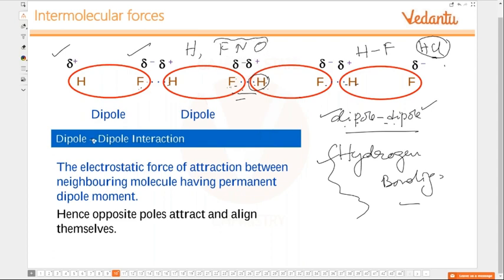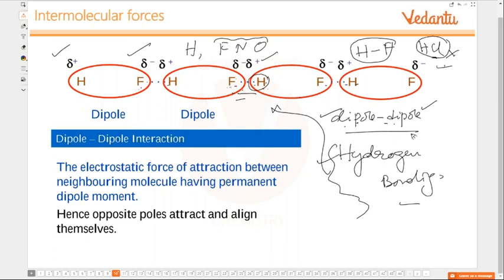Only these three. No other element. This is the difference between these two. While taking the example, we have to be very careful. Both HCl and HF have got dipole-dipole interaction. But hydrogen bonding, which is a special case of dipole-dipole interaction, is present in HF, not in HCl. That is the reason HF is a liquid, HCl is a gas.